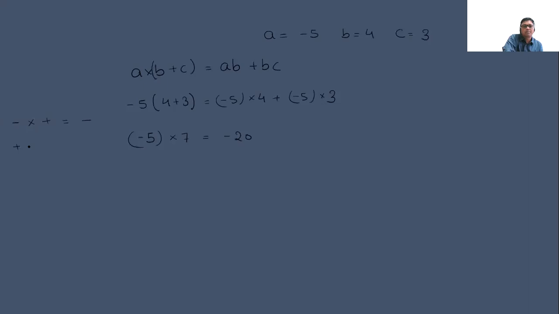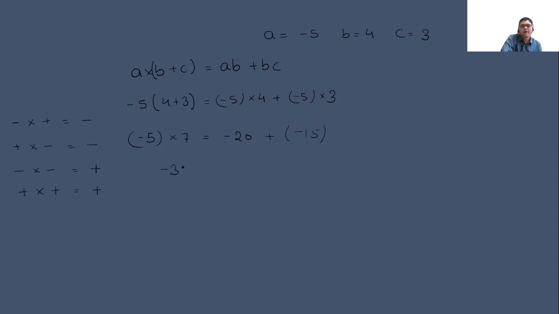If we multiply a positive number with a negative number, the resultant will again be negative. If we multiply negative into negative, the multiplication will be positive. And if you multiply positive with positive, it will be positive. Therefore, minus 5 into plus 4 is equal to minus 20. Then again, minus 5 into plus 3 means minus 15.